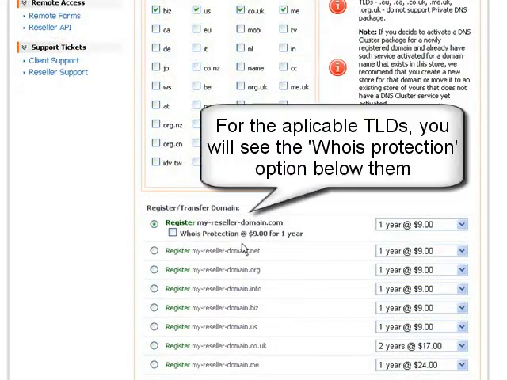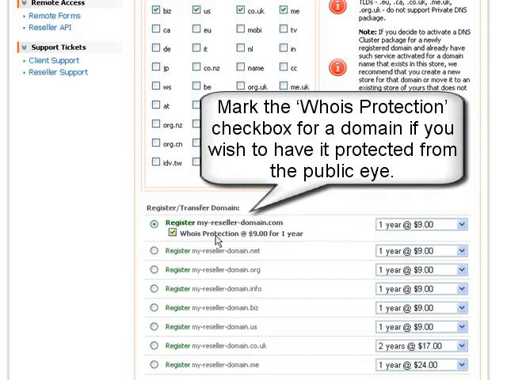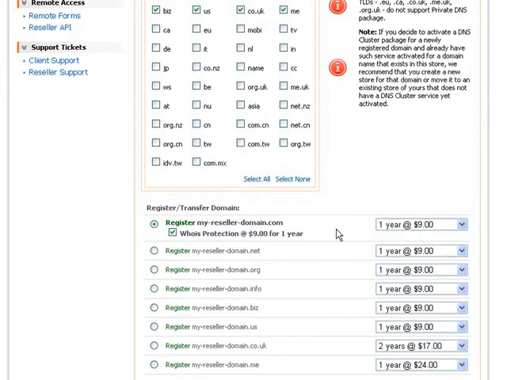In the search results, you will see domain names that are available and which of them support a Whois protection service. Mark the Whois protection checkbox for a domain if you wish to have its Whois information protected from the public eye.